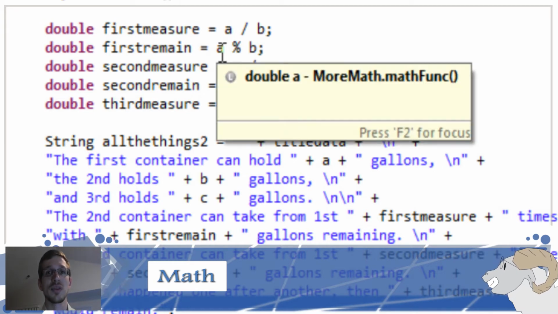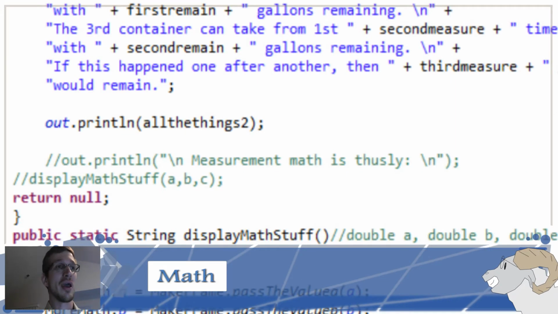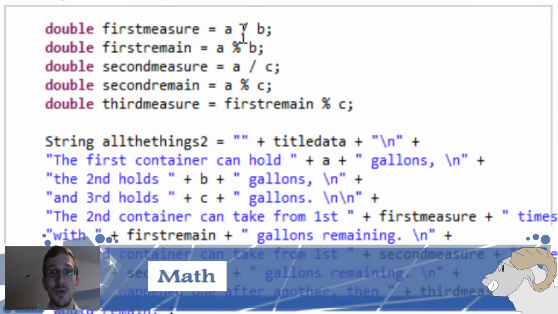That's what I was going after with this function here. I was trying to get something with containers. It really didn't make any sense, and I really don't know what application you use this program for, where you're trying to figure out how many of container B goes into container A, or what remainder you have. But it works, it doesn't crash, so win.